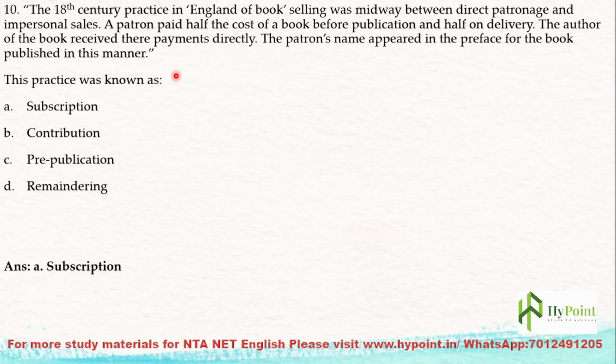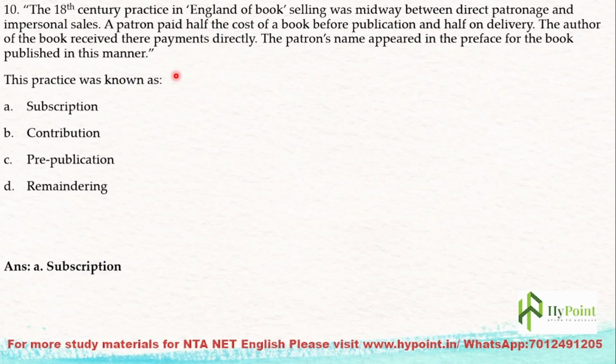And in the 18th century, there was a practice in book printing and selling that while the book was getting published, half of its cost would be paid by the patron before publication, and half after delivery. The author of the book would receive three payments directly, and the patron's name would be given in the preface for the book.